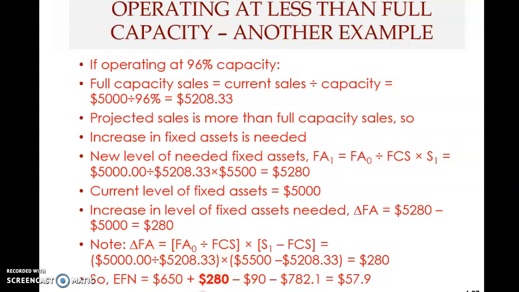It is slightly less than 1,150, but still more than 650, because there is a need to increase your fixed assets. So this is the total financing required to increase assets. Then minus the spontaneous financing, $90, minus the internal funding provided by the retained earnings. So you get $57.90, or rounded to the nearest dollar, $58. So this is how you solve that.